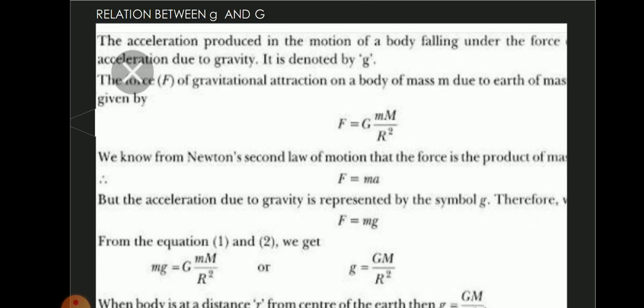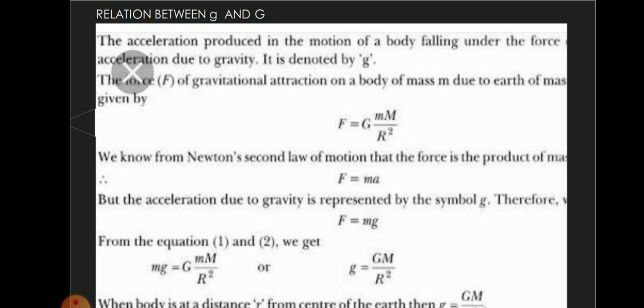Now you know very well that from Newton's second law of motion, the force is the product of mass and acceleration. So we can write F is equal to ma. This is the second equation. The first equation I have already said. But the acceleration due to gravity is represented by the symbol g here. Therefore, a is equal to g, and the second equation becomes F is equal to mg. This is the third equation.